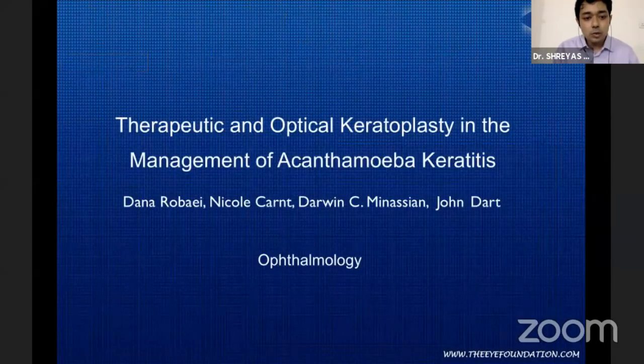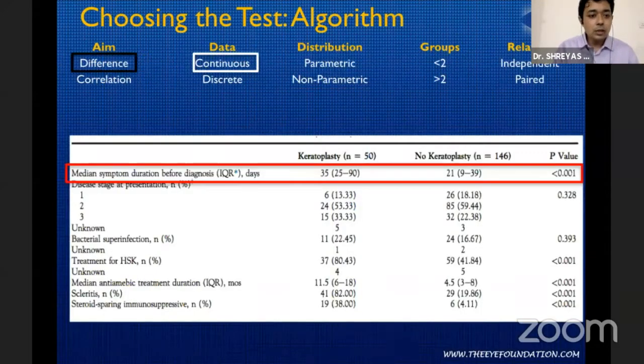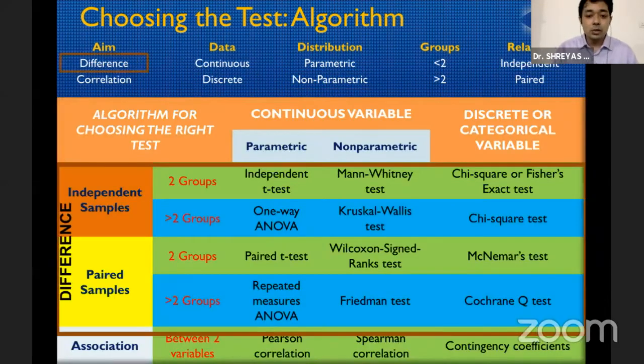I'll just use one more example. This is another data where you're trying to see the outcome of acanthamoeba keratitis when it is treated by keratoplasty or no keratoplasty. Here, the median duration before diagnosis is measured in IQR, essentially because it was non-parametric data. So we are trying to look at a difference. These are continuous data, but they are non-parametric, and it's 2 groups. If it is 2 groups, we are looking at an independent association.